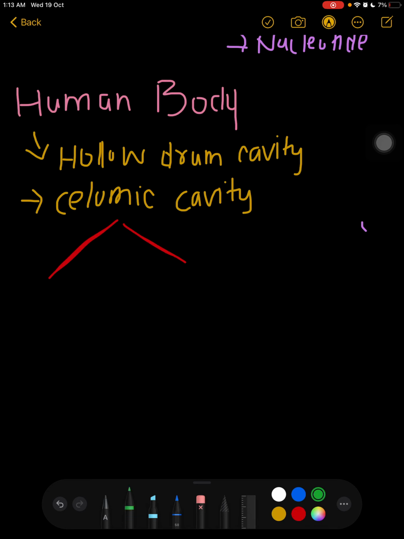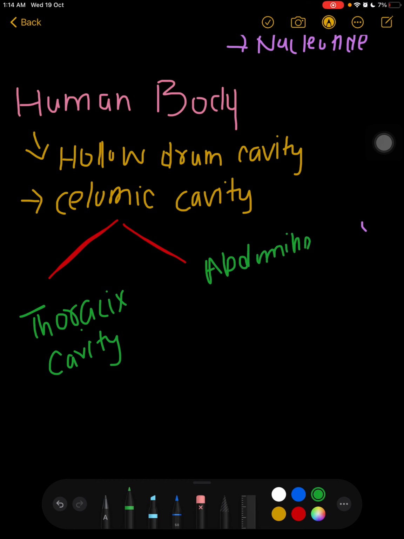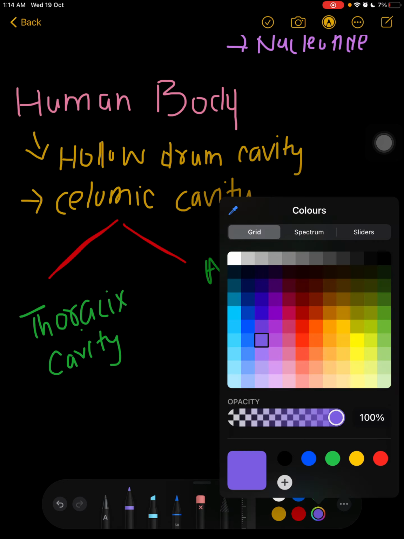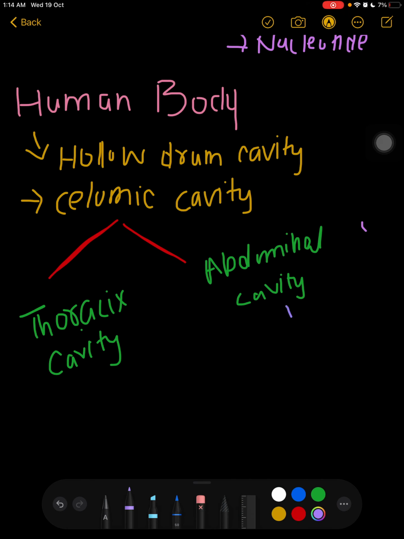First is the thoracic cavity, and the second is the abdominal cavity. At the end of the abdominal cavity, we are having another cavity known as the pelvic cavity, where the pelvic girdle is present.